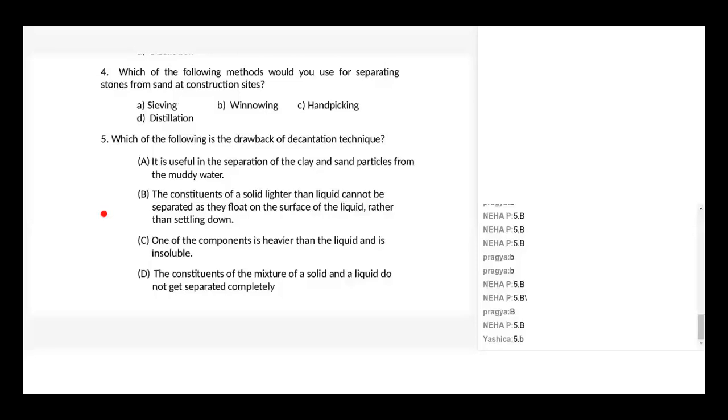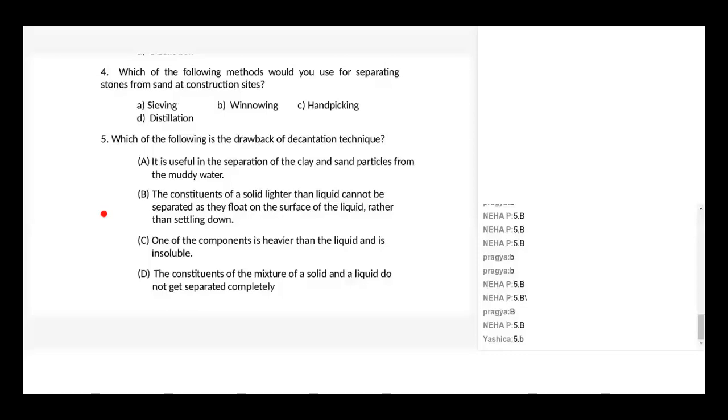Yeah, very good. So this is a big drawback. We need to select the components which are heavier than water, so that rather than floating, they settle at the bottom of the liquid. So what happens? We can easily decant the liquid and separate the sediment.